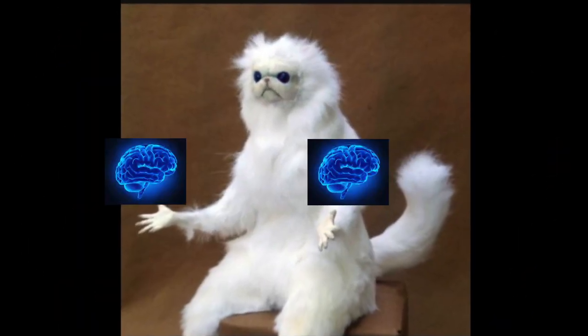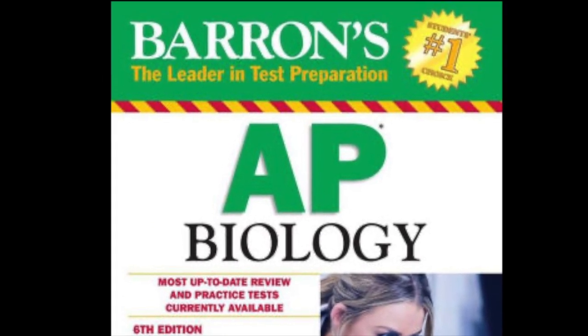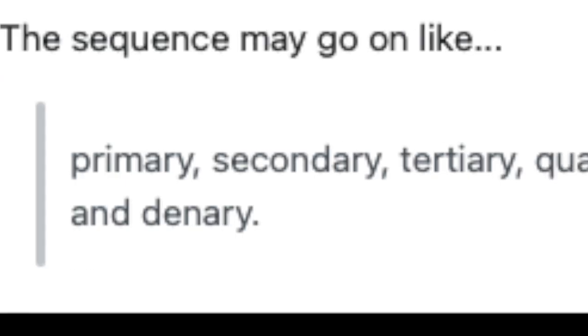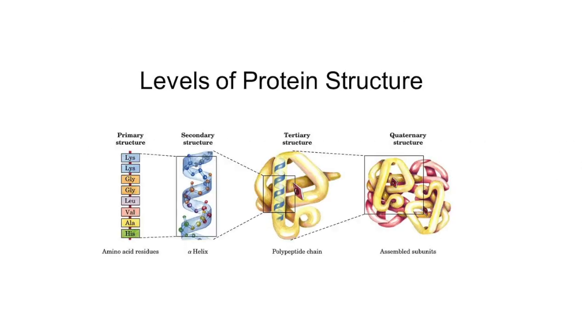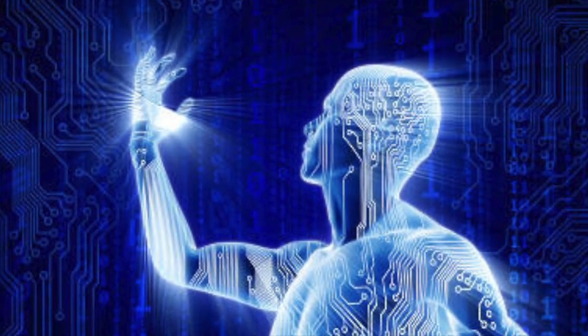Today, we're going to be using machine learning to predict the denary level of protein structure. Yes, you heard me correctly. Not denatured, but denary, as in the 10th level of protein structure. Now, for those of you who actually paid attention during AP Biology, you may be wondering, but aren't there only 4 levels of protein structure? There isn't such a thing as the denary level. Well, I'm here to tell you that with machine learning, anything is possible.